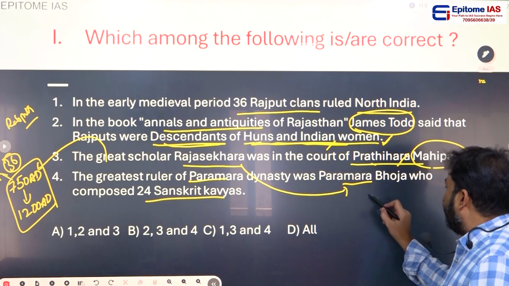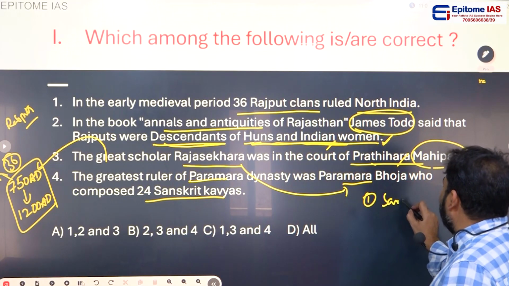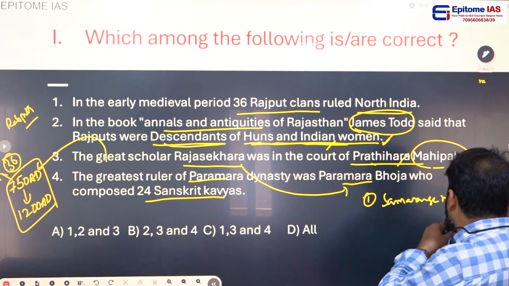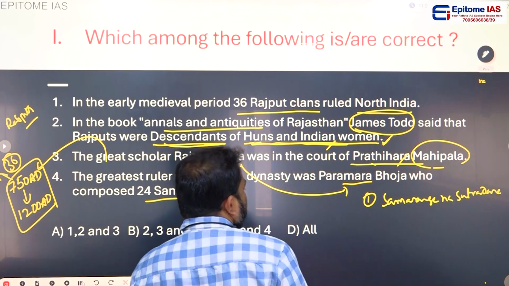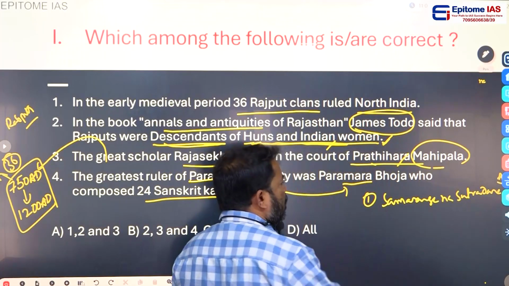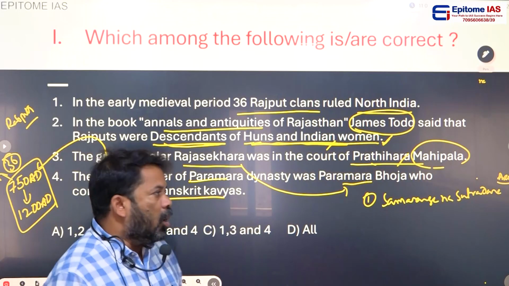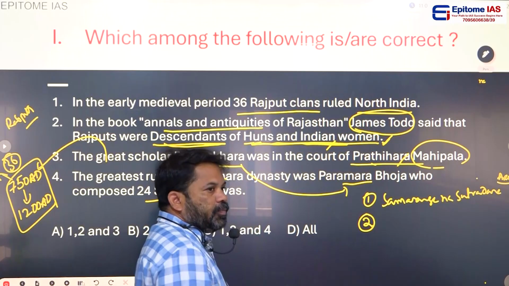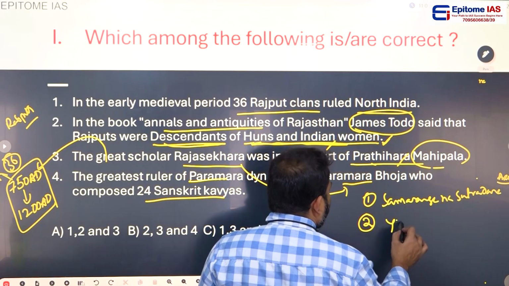Coming to the point, Samarangana Sutradhara is a book on architecture. And the second one is Yukti Kalpataru.